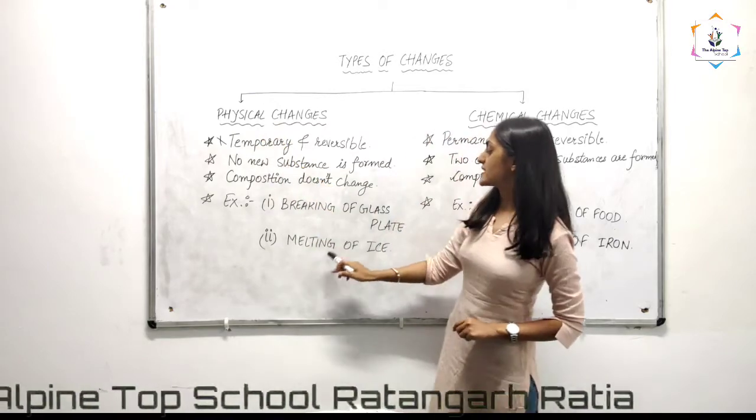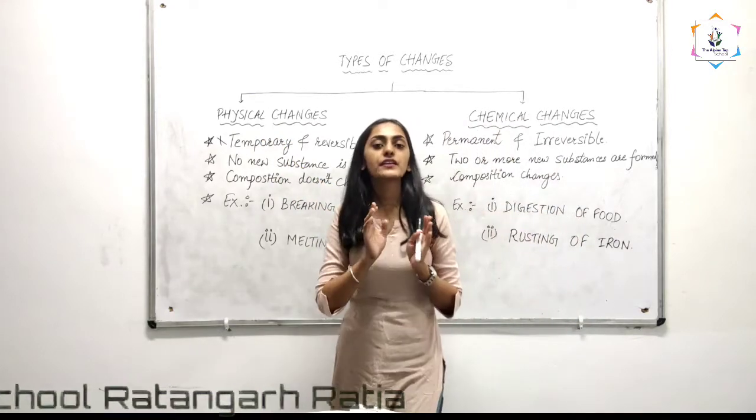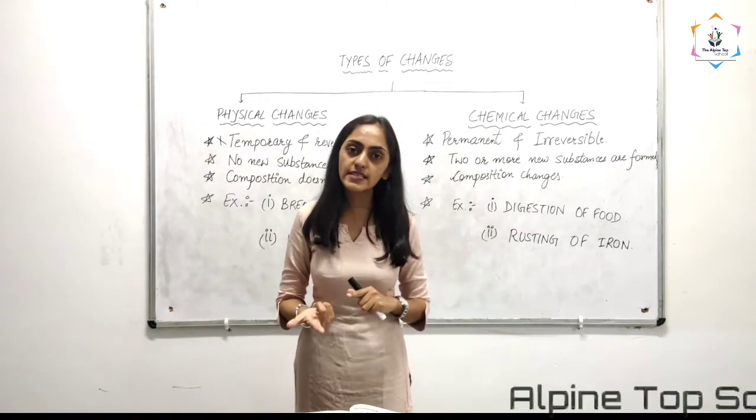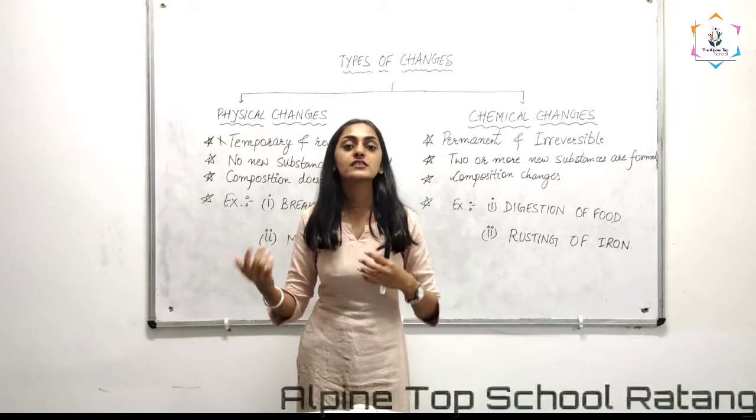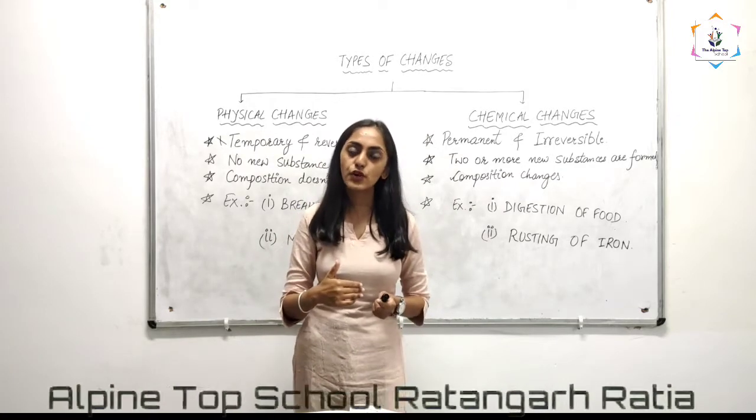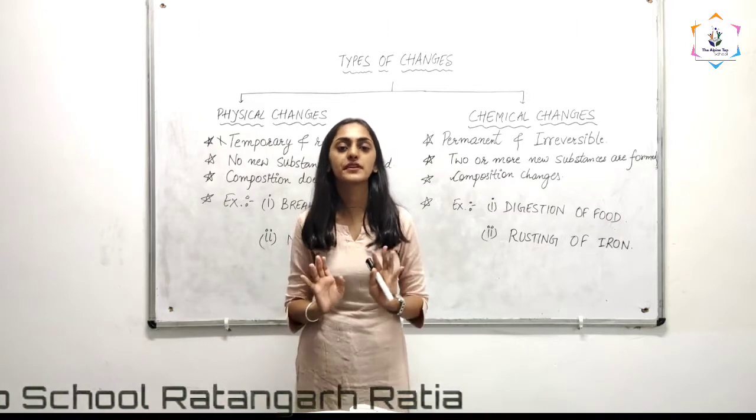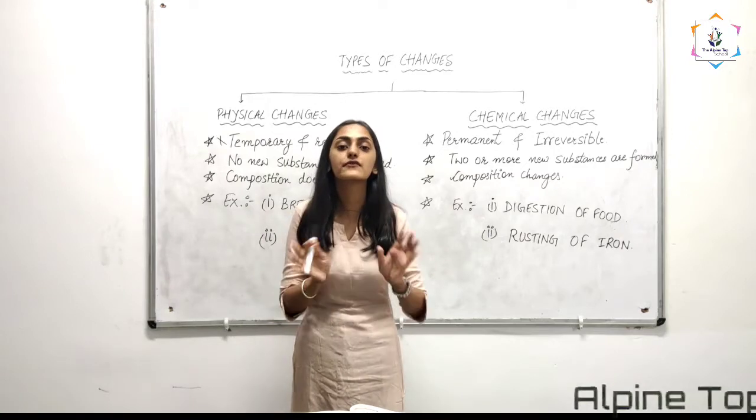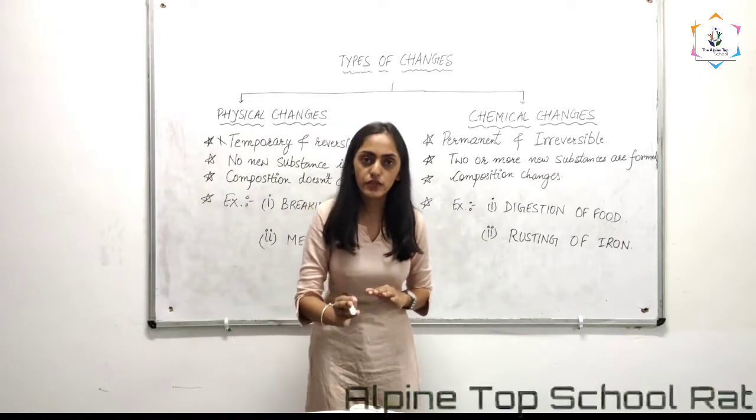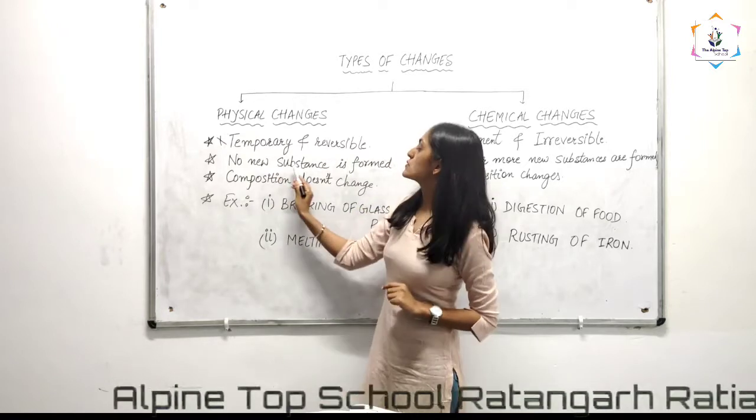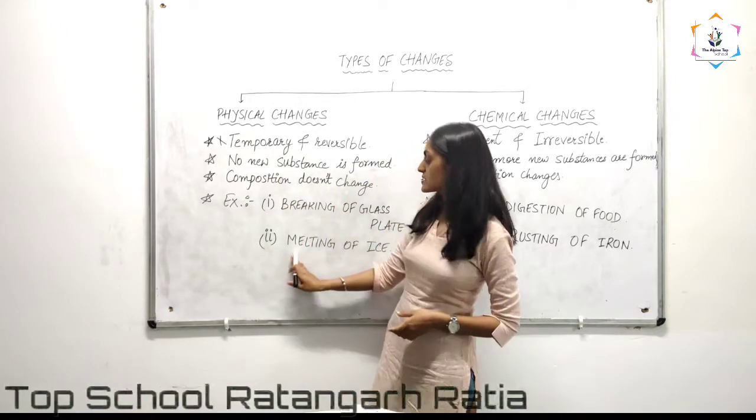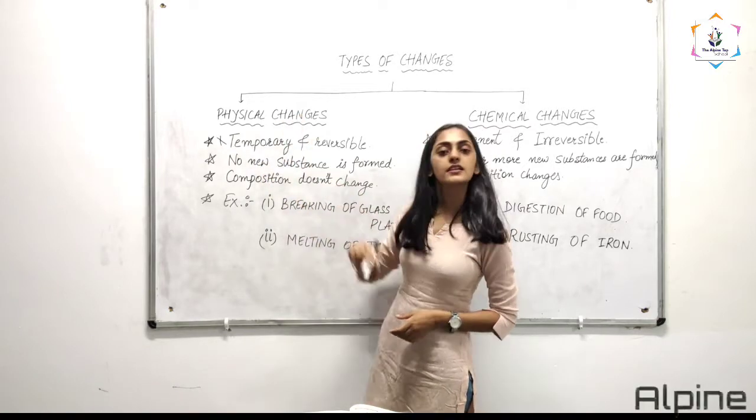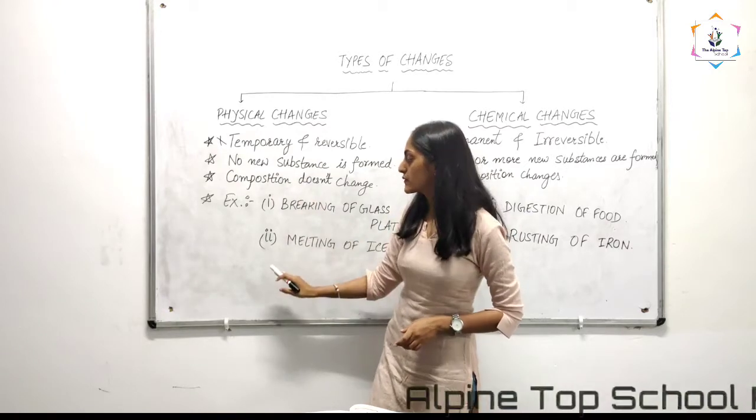And second is melting of ice. When we take some water, we freeze it, we put it in the freezer, it changes to ice. And what if I change the conditions? I take the ice out of the freezer and put it at room temperature. What will happen? It will again change into water. That means it reversed its position. It is a reversible process and also no new substance is formed in this. So in this case, both of the conditions are getting followed. That is why it is a physical change. So these were the examples of physical change.